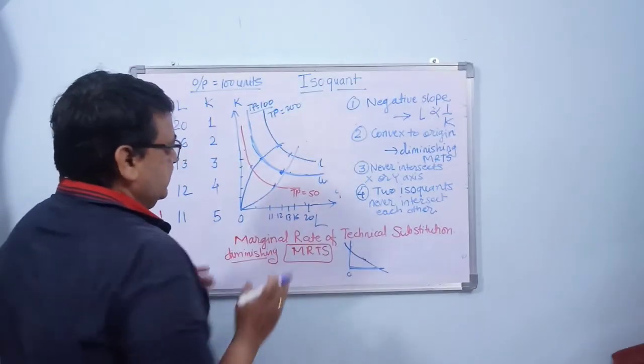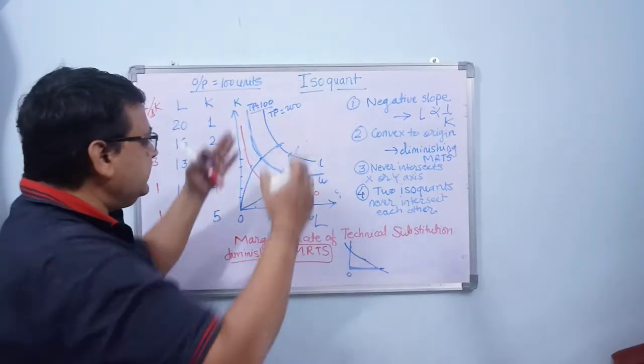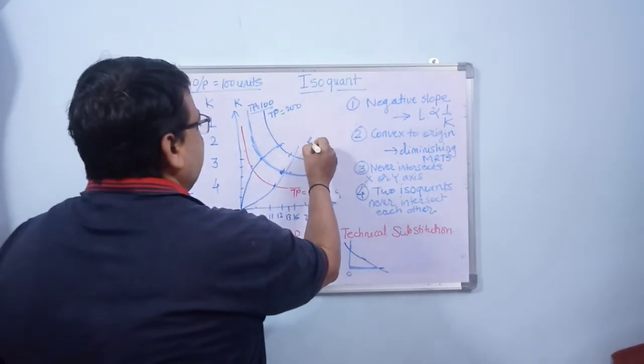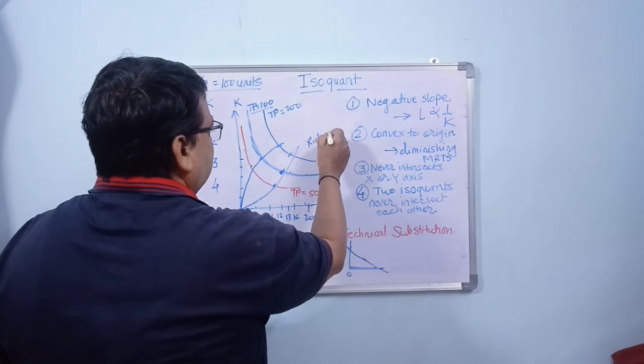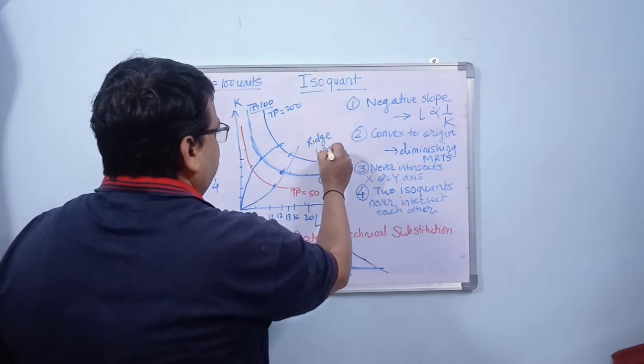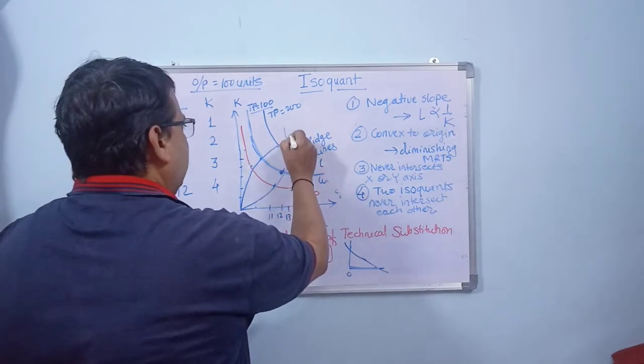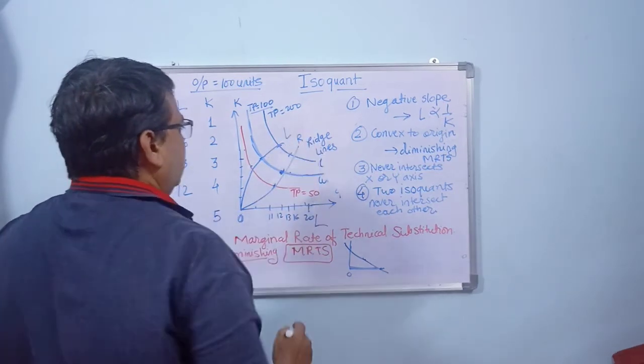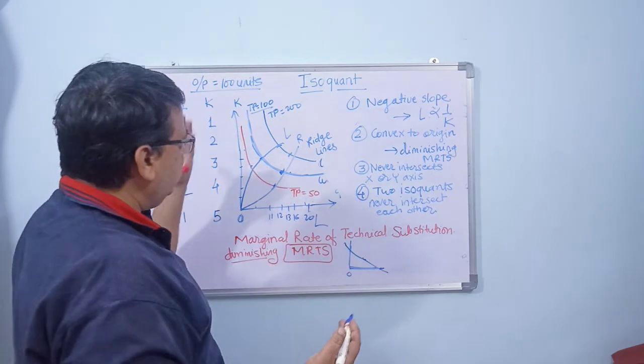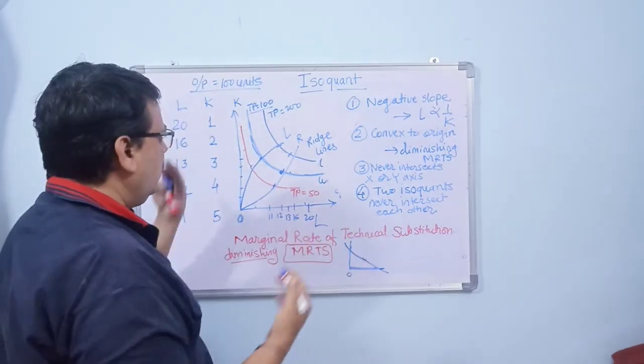These 2 lines which are confining the boundaries are called ridge lines. So it is OL and OR: right side ridge line, left side ridge line, OR, OL.